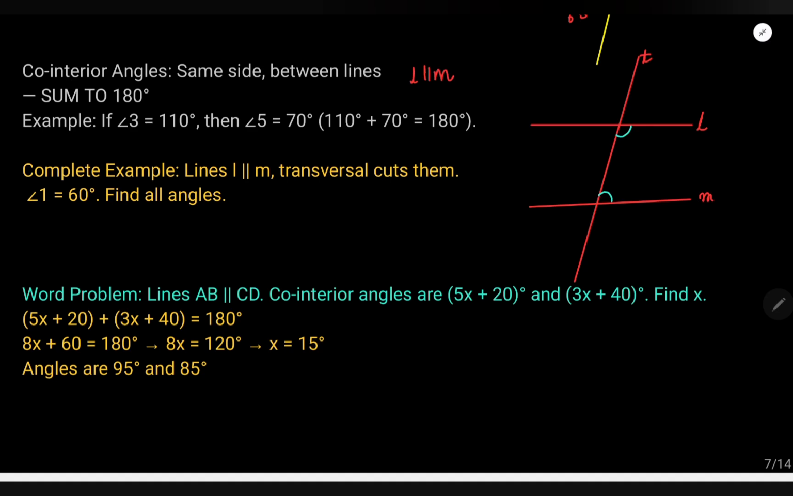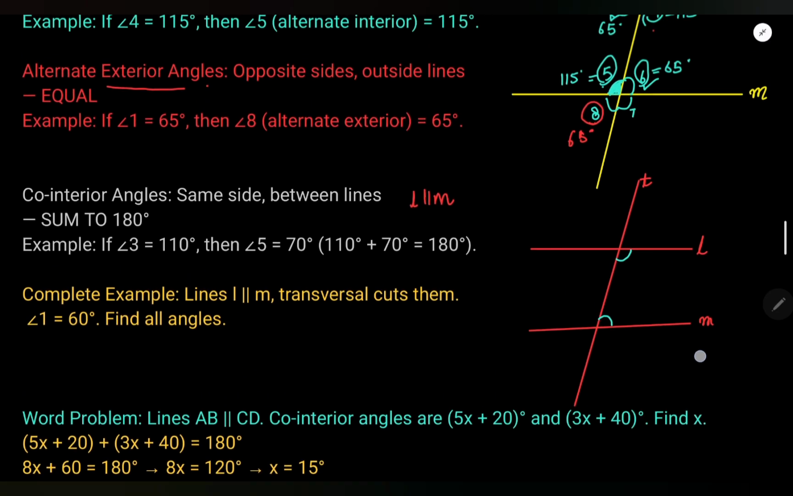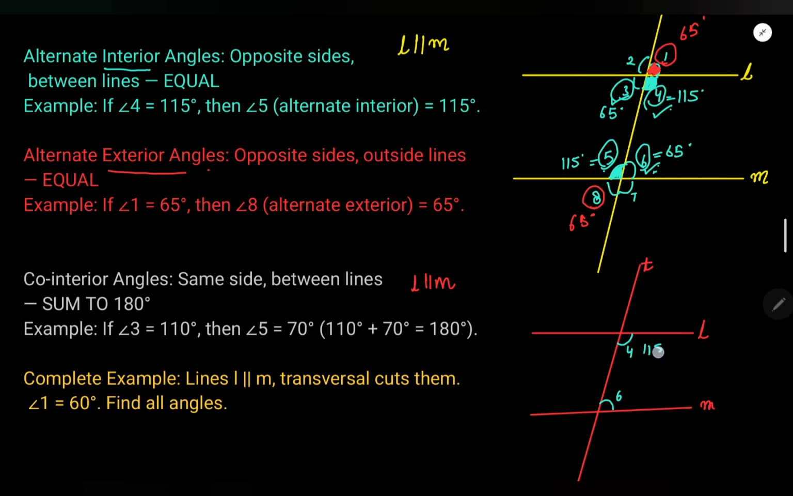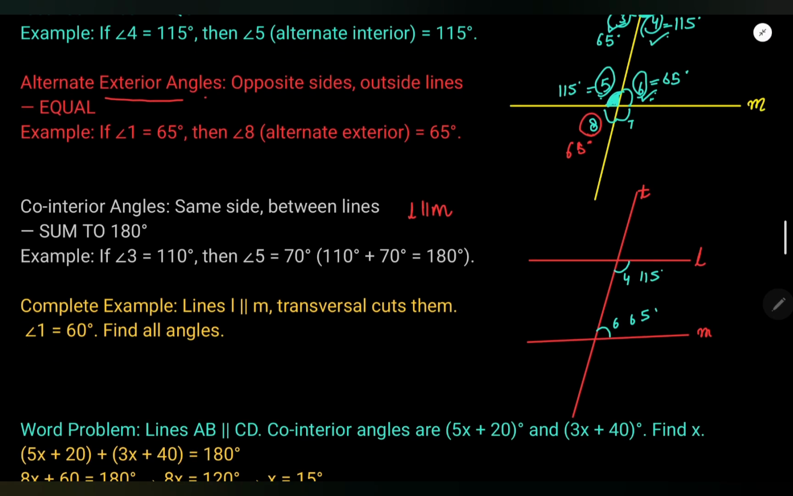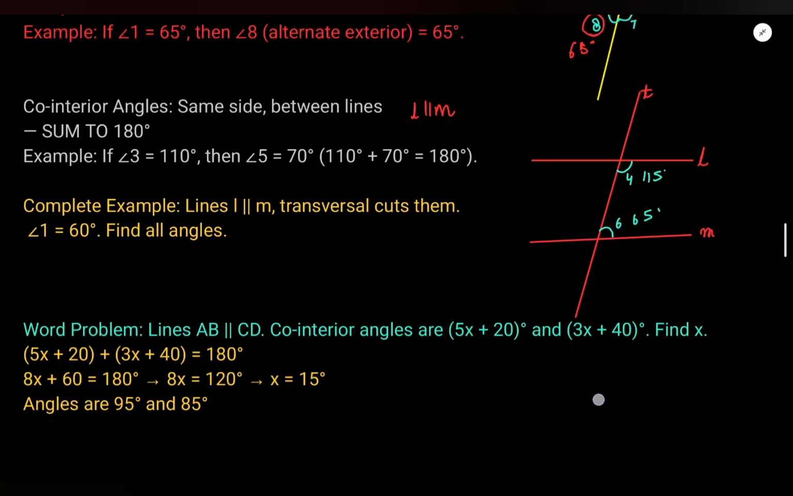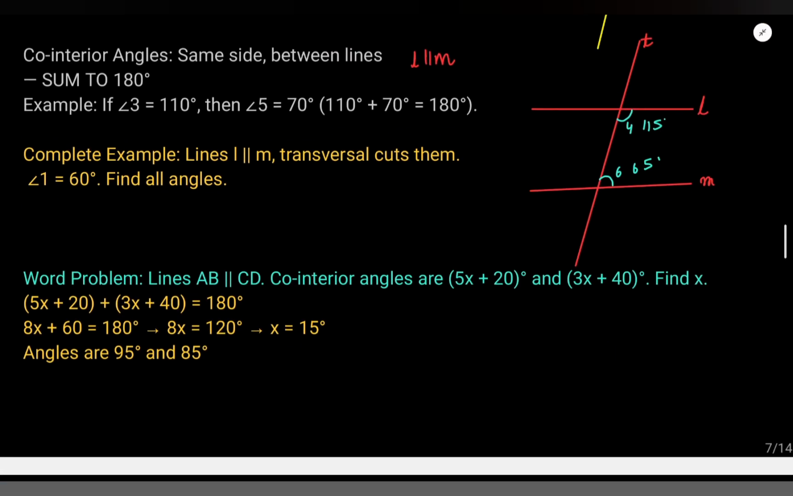180 degrees. Look here, angle 4 and 6 are called co-interior. 4 is 115, 6 is 65, right? Then they are called co-interior angles. Now we have a problem. We have a question here.